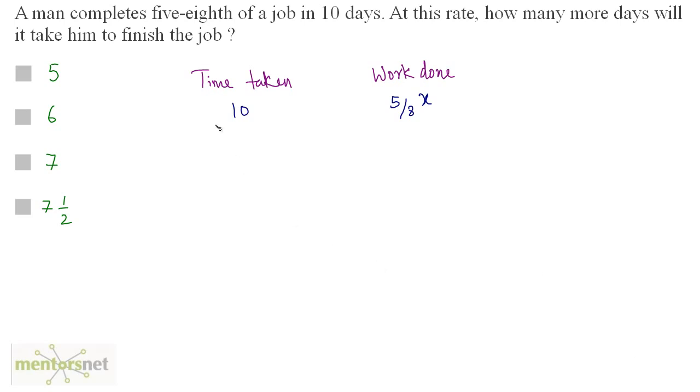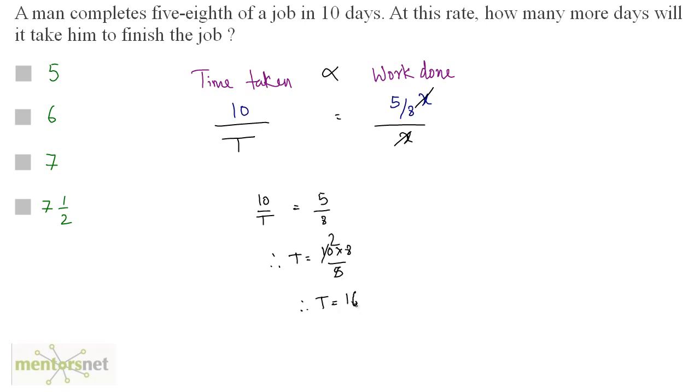Now assume that the total time taken be T, and in this total time the complete work will be done. So X amount of work will be done, right? So time taken is directly proportional to work done, hence I can take the ratio and equate. So I can find out the value of T. This X gets cancelled out. What we have is 10 by T is equal to 5/8. Therefore T is equal to 10 times 8 by 5. Therefore T is equal to 16.